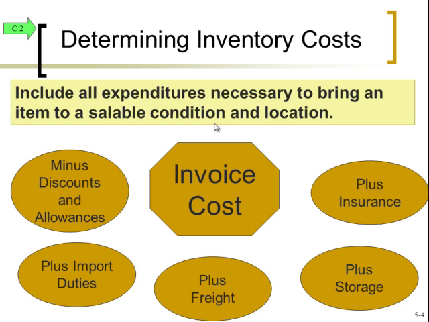Any expenditure we had to pay is going to be included. So the invoice cost itself, that's the obvious one. That's the price that we were charged for that inventory. But we're going to subtract out any discounts or allowances. We're going to add in any sort of taxes or import duties. Add in our shipping if we had to pay for it. Any storage that we had to pay, any insurance we had to pay. All those expenditures related to that inventory, getting it here and getting it ready to sell. We had to incur them.